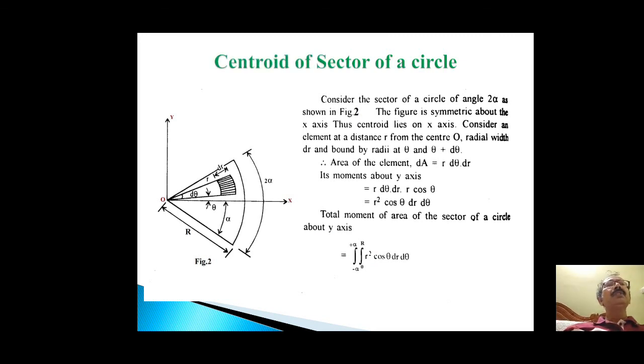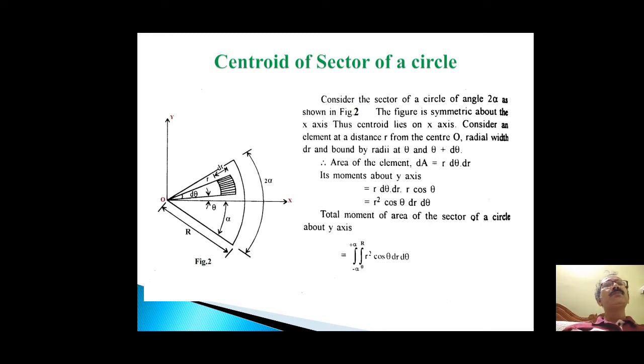Consider a sector of a circle of angle 2 alpha as shown in figure 2. The figure is symmetric about the x-axis, so the centroid must lie on the x-axis, and y bar should be 0.